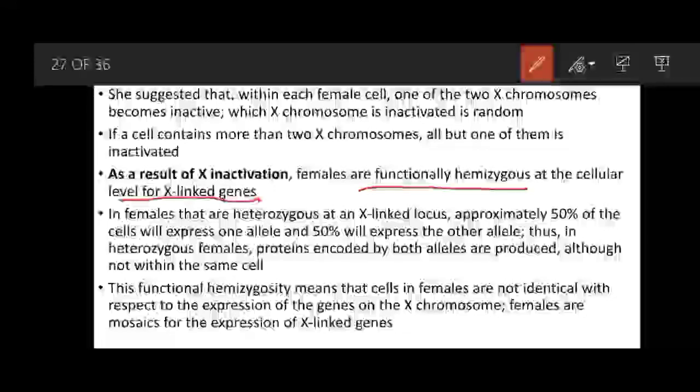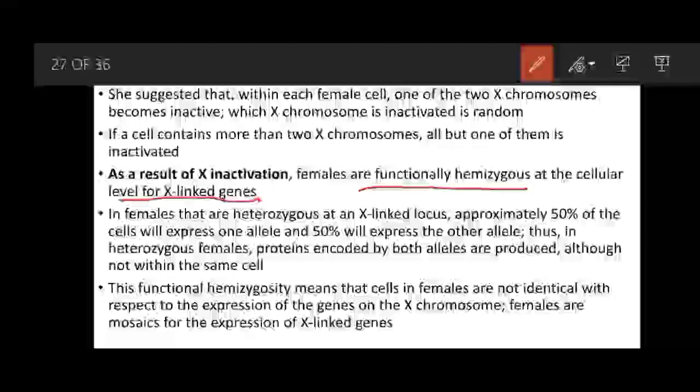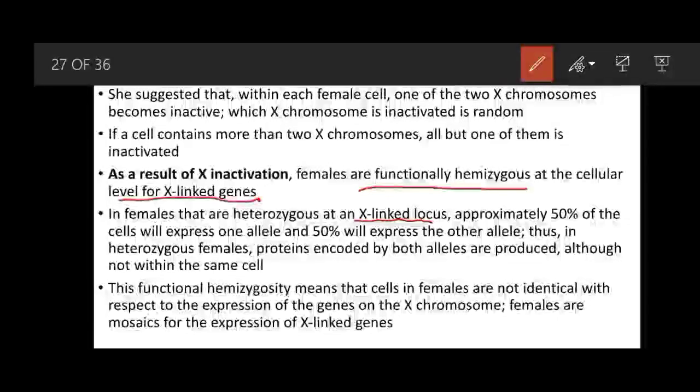So in females that are heterozygous at an X-linked locus, approximately 50% of the cells will express one allele and 50% will express the other allele. Thus in heterozygous females, proteins encoded by both alleles are produced, although not within the same cell.